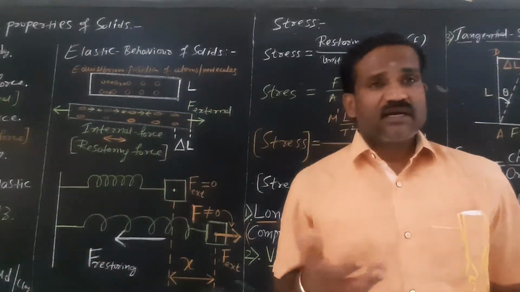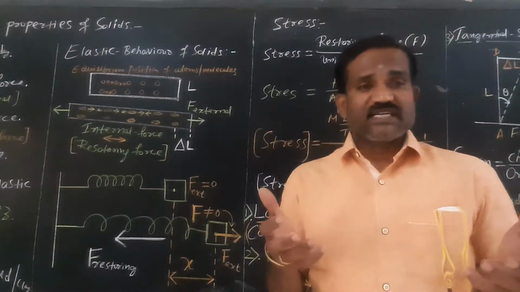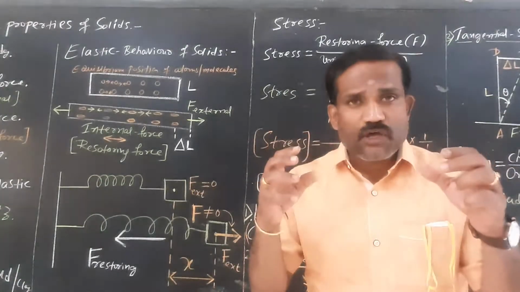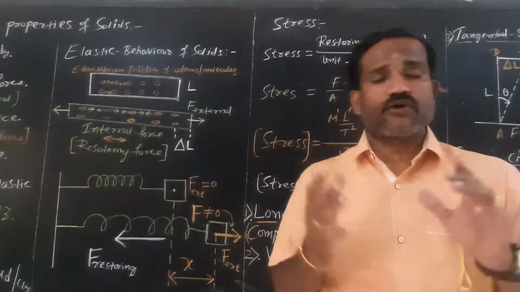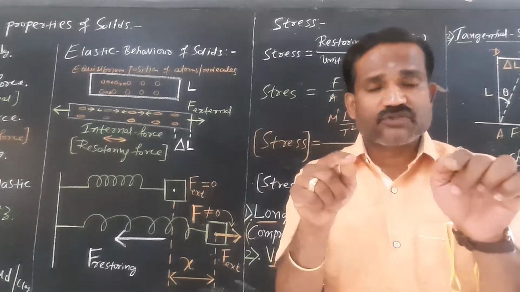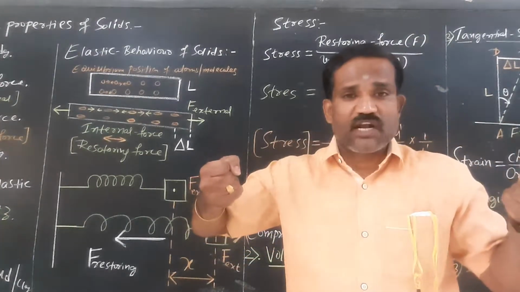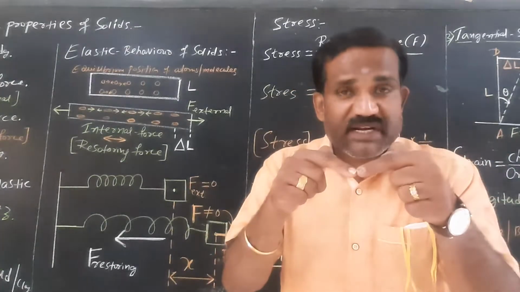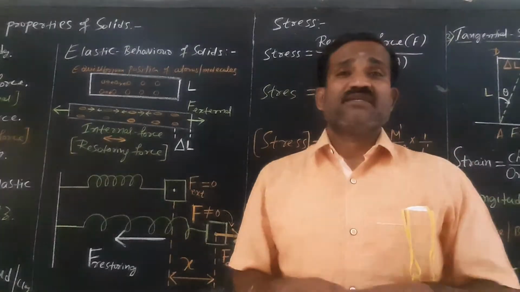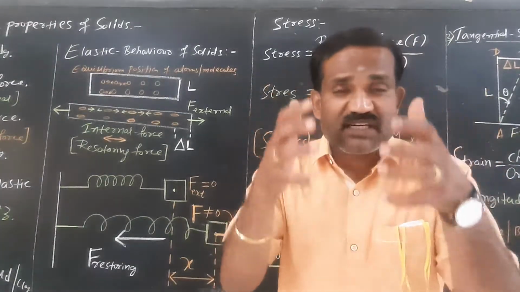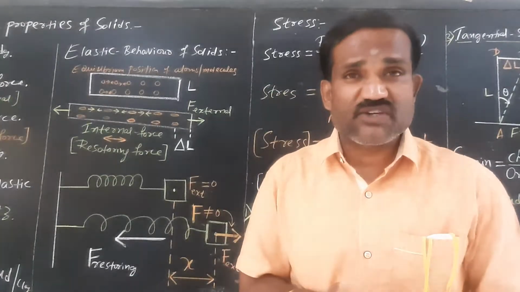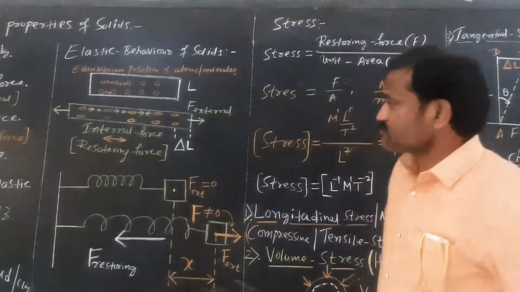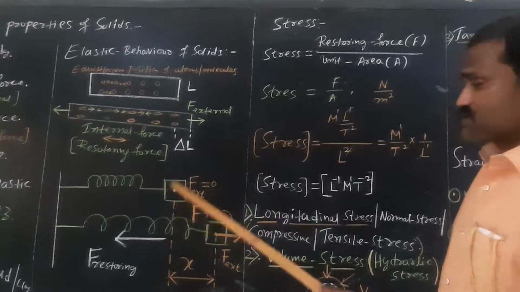What is the reason for solids exhibiting elastic nature? Very simple. In solids, there is a compact arrangement of atoms and molecules. When you apply an external force on the solid body, intramolecular and interatomic forces of attraction exist inside the solid body. Those internal forces give rise to a restoring force. That restoring force keeps the body in its original shape and size, and always acts against the external force. Please write down these things.